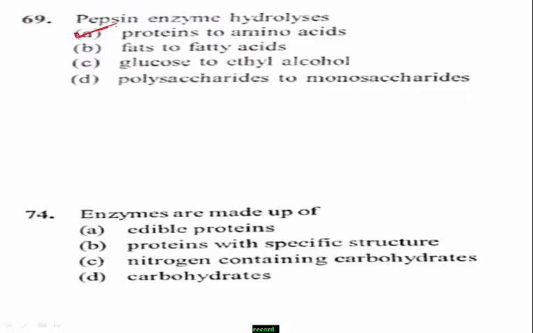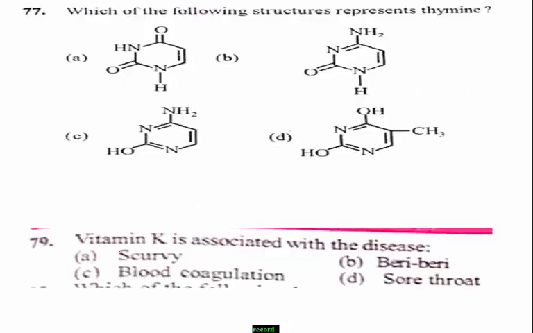Remember this theoretical point. Enzymes are made up of proteins with a specific structure, and they act as a catalyst for biochemical reactions. Therefore, option B, proteins with specific structure, is the right answer. Remember, these types of proteins act as catalysts for biochemical reactions.